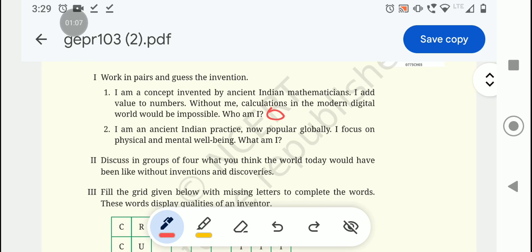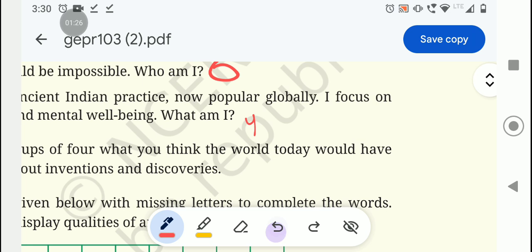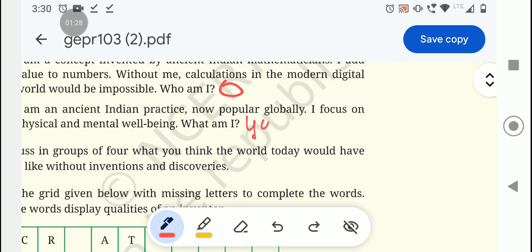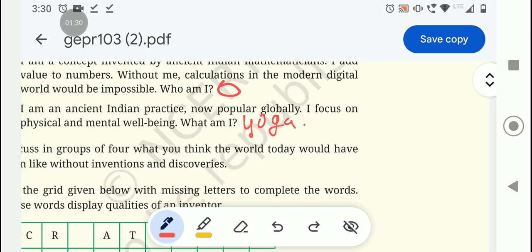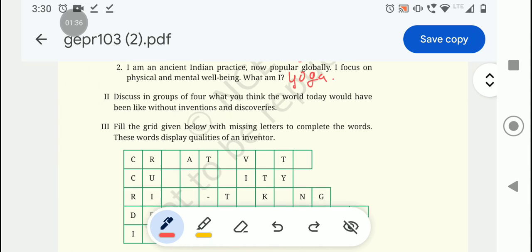Next, I am an ancient Indian practice, now popular globally. I focus on physical and mental well-being. It is an ancient Indian practice, which means it is yoga. The answer is yoga. And here it is 0. I'll write it in brackets. Next.